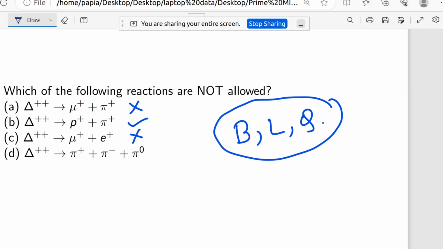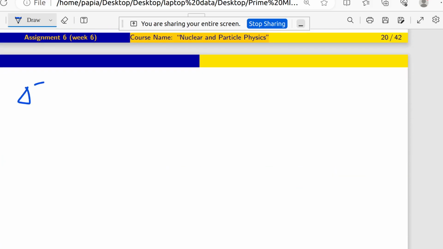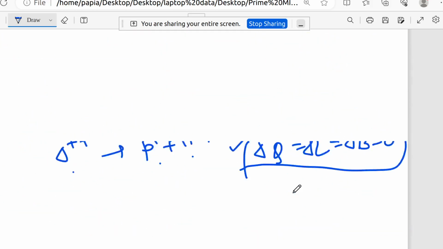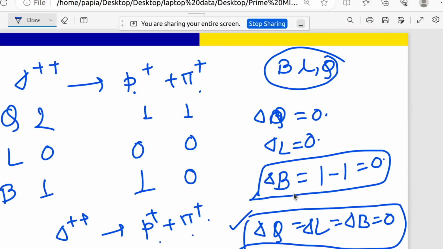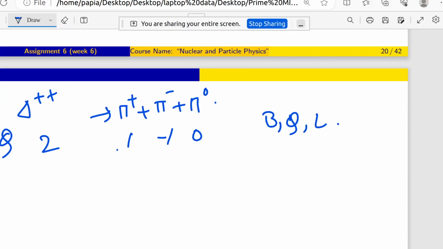Now coming to this one, delta plus plus going to pi plus, pi minus, pi 0. Again we want to check B, Q and L. First of all Q: 2 for delta plus plus, 1 for pi plus, minus 1 for pi minus, 0 for pi 0. So the right hand side is 0 and the left hand side is 2.